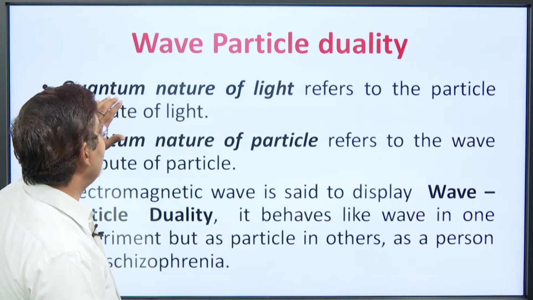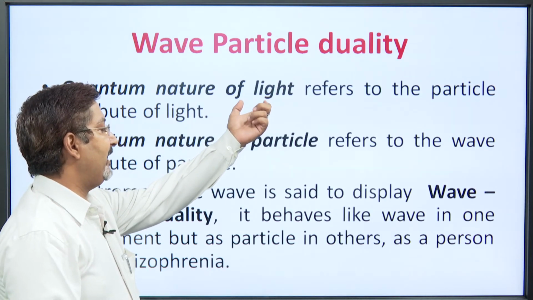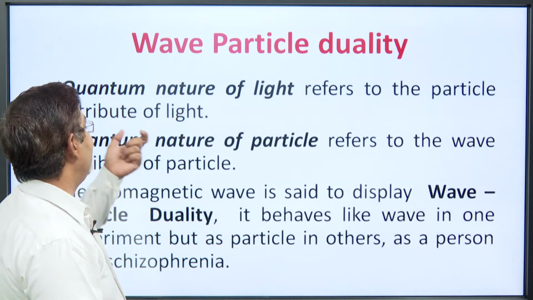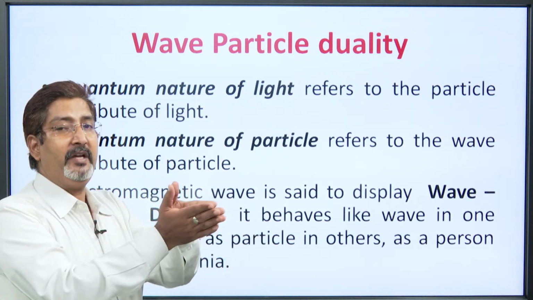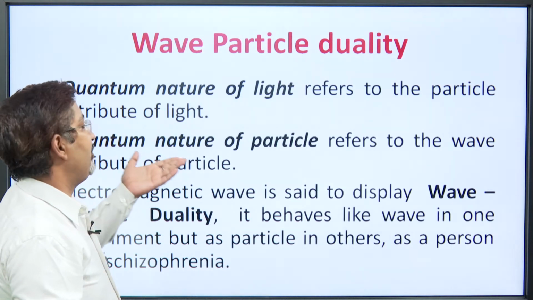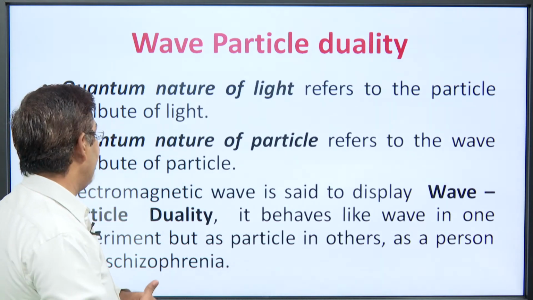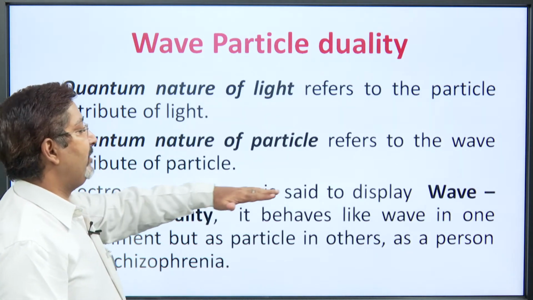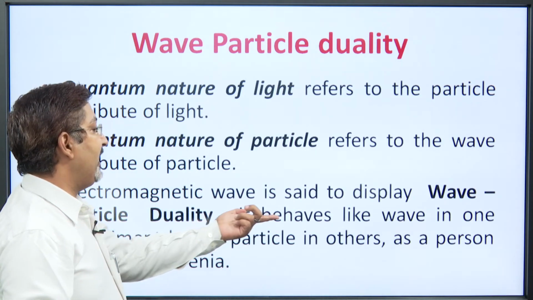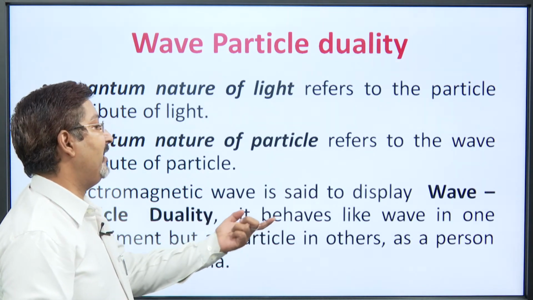When we talk about the quantum nature, we are talking about the particle nature of light. Light as a wave is well understood, there is no problem in that, but there is the other side of the coin, that is the particle. So particle and wave are both sides of the coin. Similarly, quantum nature of particle refers to the wave attribute of particle. Electromagnetic wave is said to display wave particle duality, that was well accepted before. I have told you it behaves like a wave in one experiment, but as a particle in another.